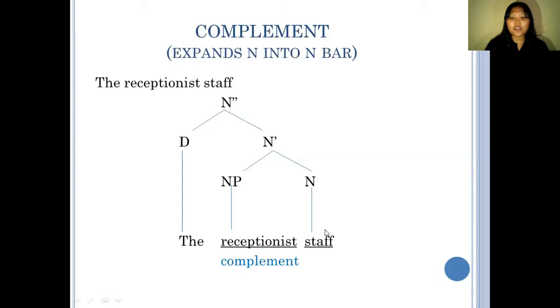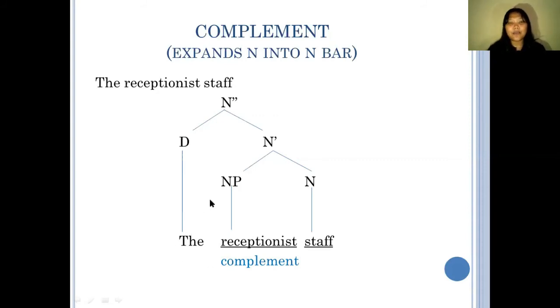So the core here is staff, that is the noun. And the complement here is receptionist, which is categorized as a noun. So therefore, here is a noun phrase. But still, the position or the element here is as the complement, and the determiner is the.